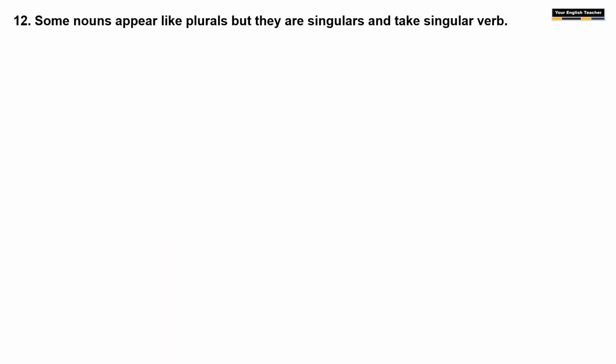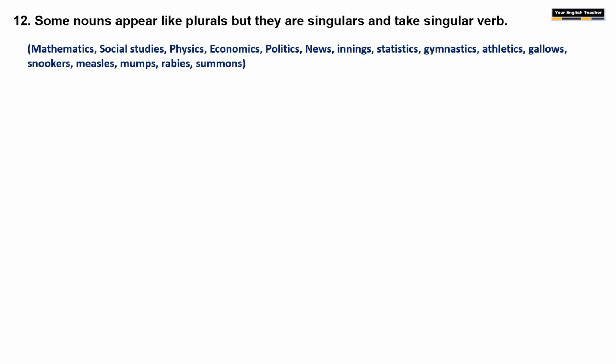Some nouns in the English language appear like plurals, but they're actually singulars, and hence we have to use a singular verb with them. What are those nouns that appear like plurals but are actually singulars?